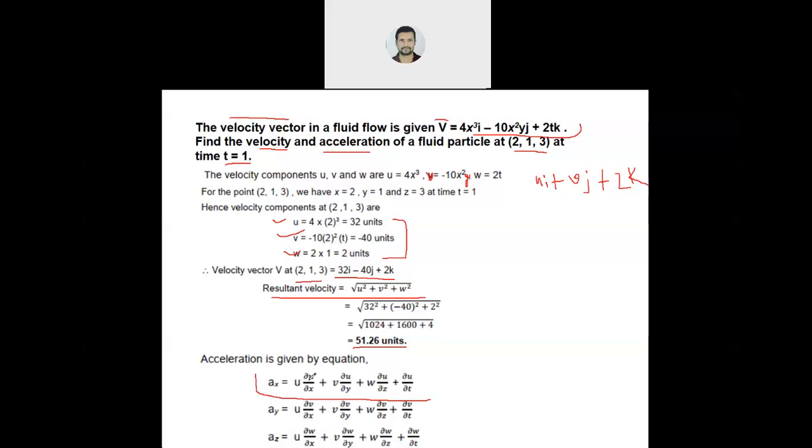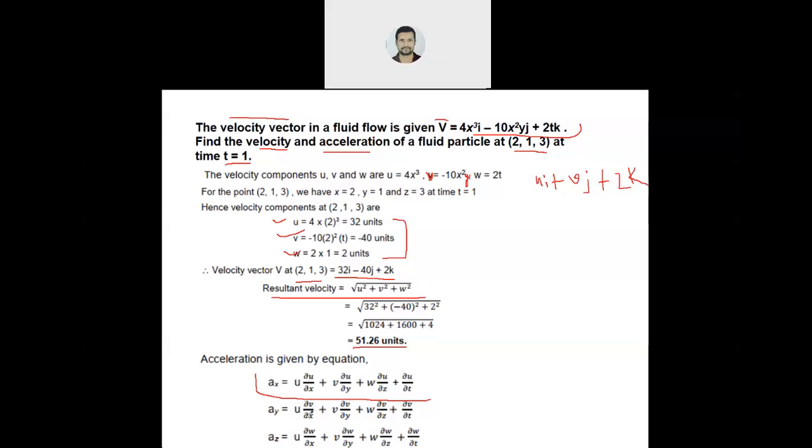So you just have to do the derivatives. You have to find du by dx, du by dy, du by dz, du by dt. This is u. You will get du by dx some value. What about du by dy? There is no term of y, so it will be 0. du by dz will be 0. du by dt will also be 0. So like this you will get the values.